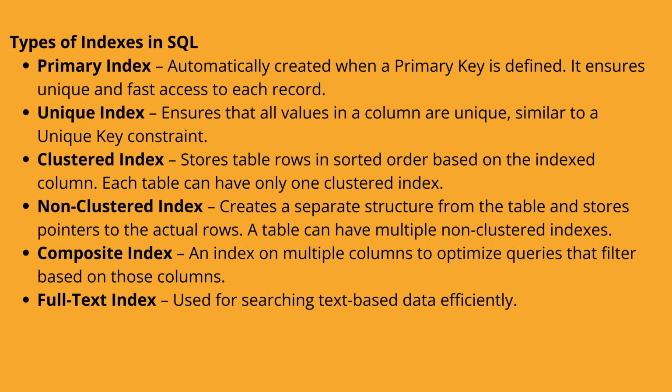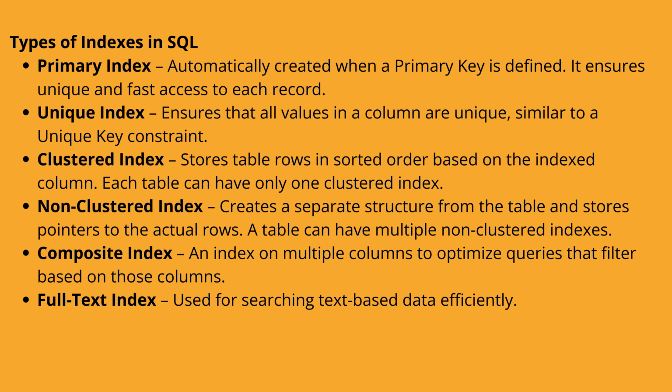There are different types of indexes in SQL. First is primary index. It is automatically created when a primary key is defined. It ensures unique and fast access to each record. Second is unique index. It ensures that all values in a column are unique, similar to a unique key constraint. Third is clustered index. It stores table rows in sorted order based on the indexed column. Each table can have only one clustered index.